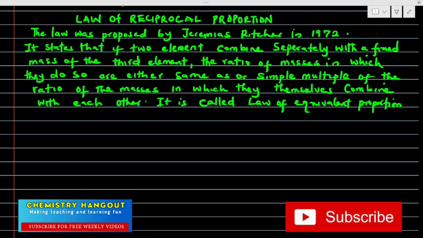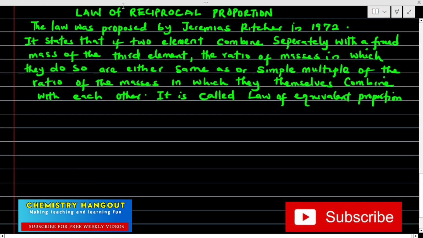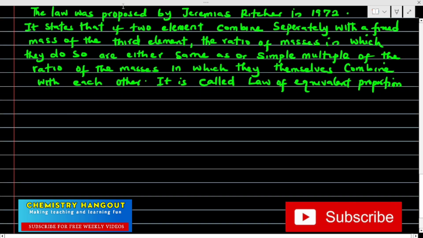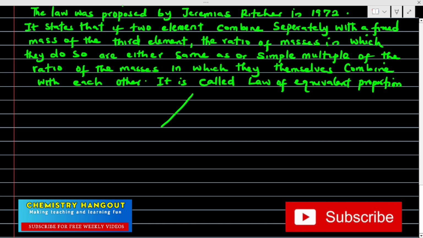Now pay maximum attention to this. Let's break it down. Let me have a triangle like this. Let me use this to explain. I have element A, element C, and element B. I hope we are together.